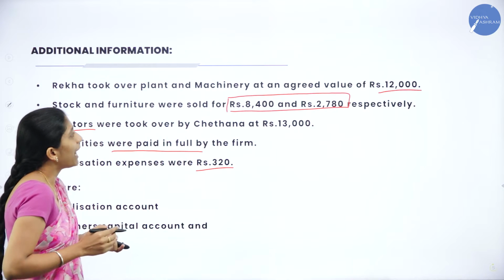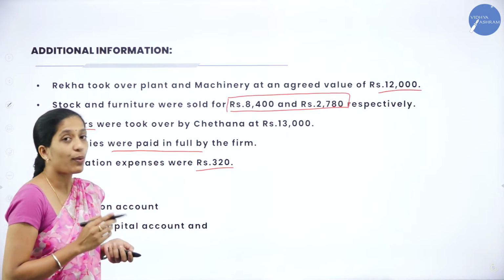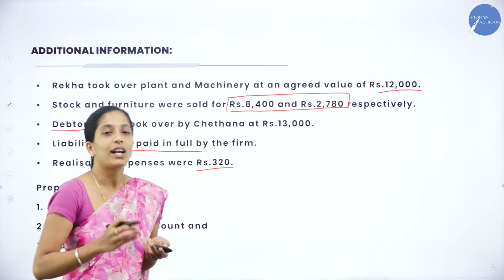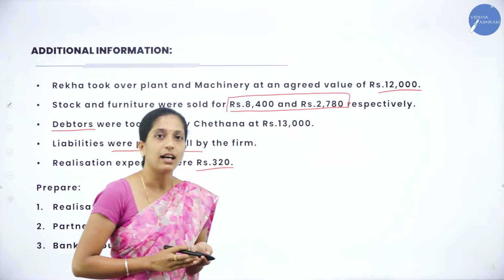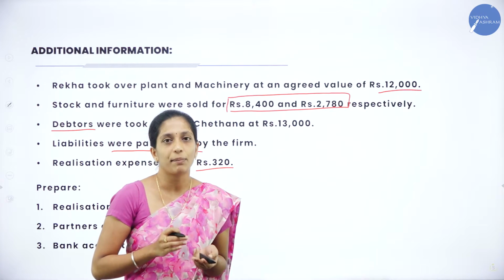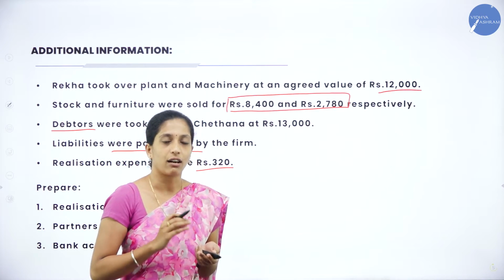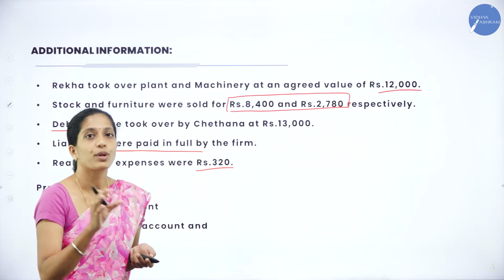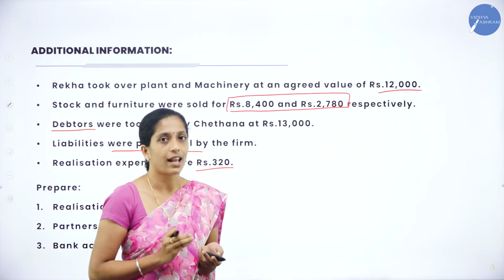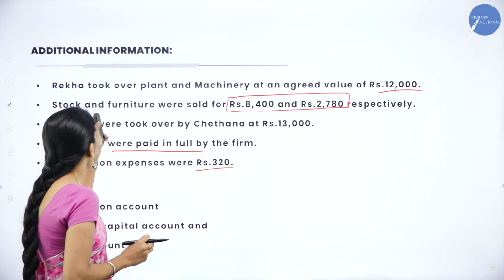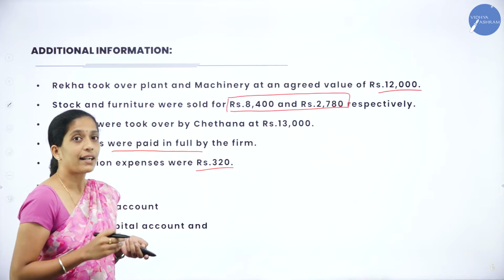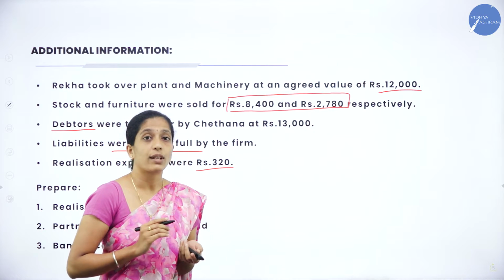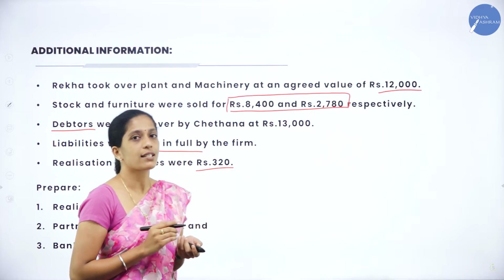Rekha took over plant and machinery at an agreed value of rupees 12,000. Now, what is the journal entry? When an asset is taken over by a partner, partner's capital account debit to realization account, because that asset is taken over by a partner, right? So, we have to debit her or his account. Now, Rekha took over plant and machinery. So then how are we going to record? Under credit side, we will record it as by Rekha's account.